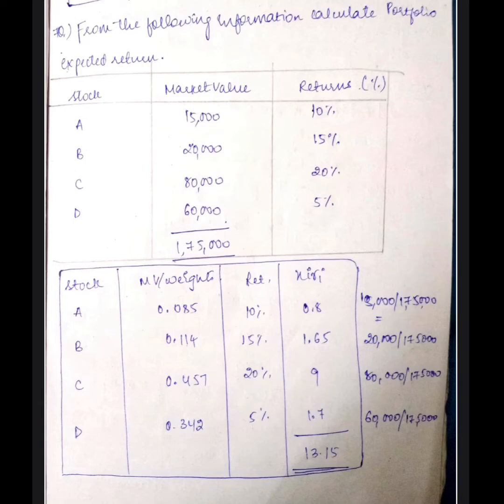Again, 2 lakhs, 3 lakhs, and 5 lakhs. It is nothing but, see, out of 10 lakhs, I am investing 20 percent in one company, 30 percent in another company, and 50 percent in a third company. Instead of writing in percentages, I am writing them as probabilities. That's it, girls. So this is all about your return on portfolio.